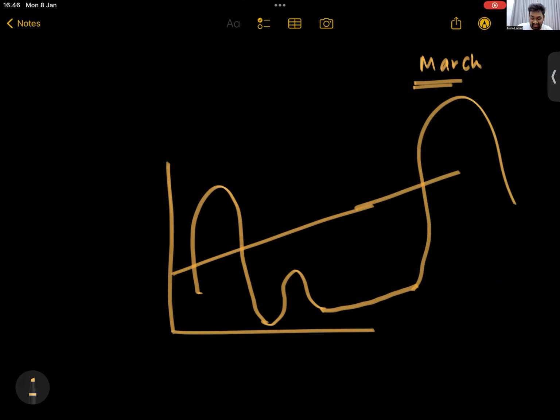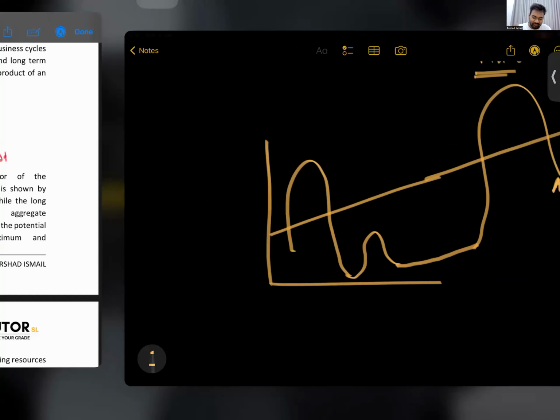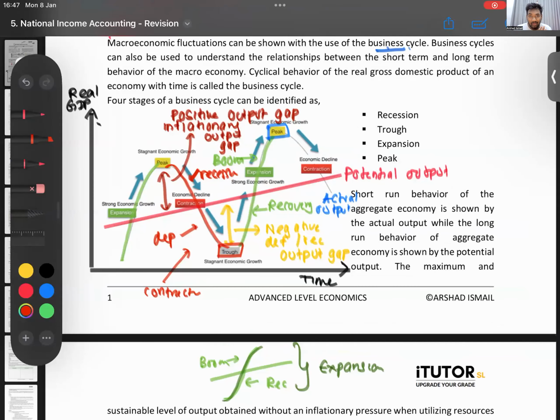So in the real world, actual output doesn't go up and down, up and down like that. But these are business models, a simplified version. We are just talking about it going up and down. So what does this business cycle show us? It shows us the macroeconomic fluctuations, how the economy is performing when it goes up and when it goes down.